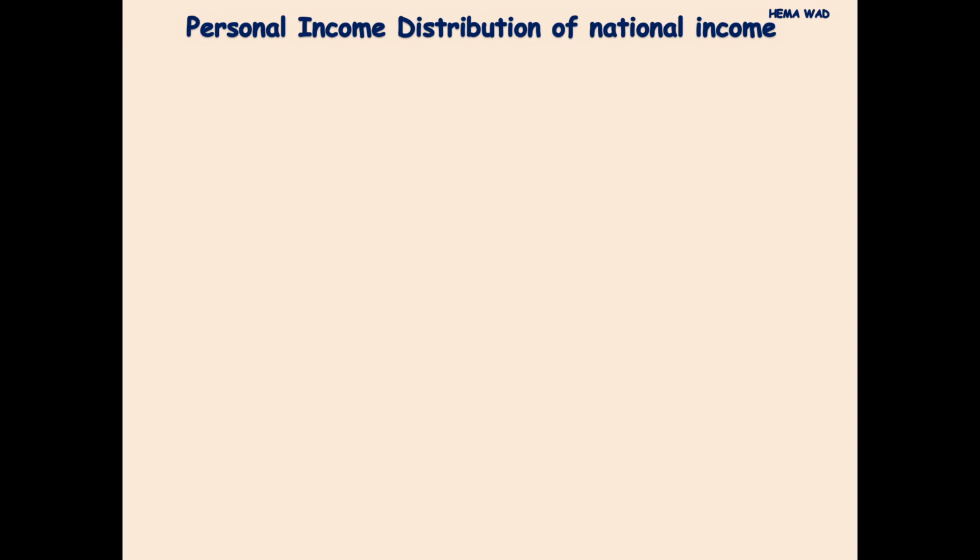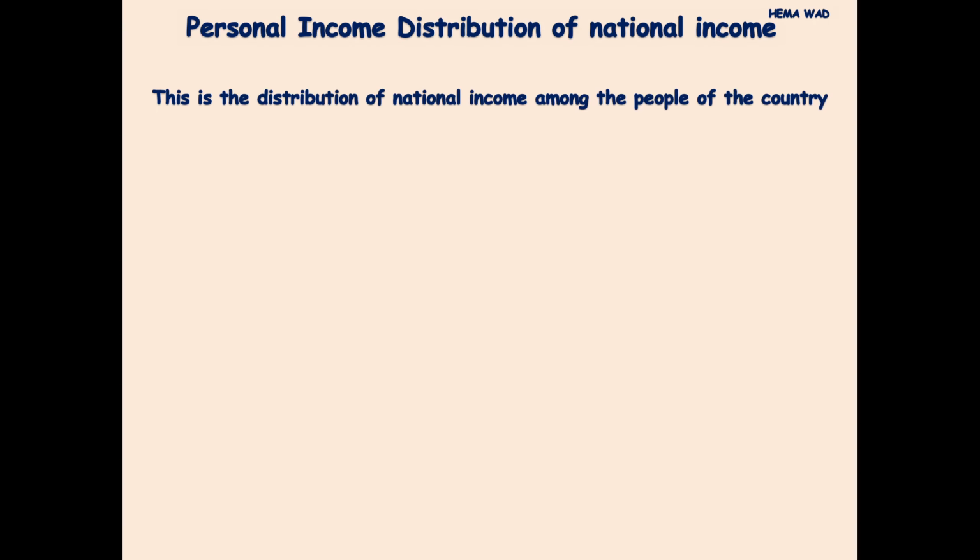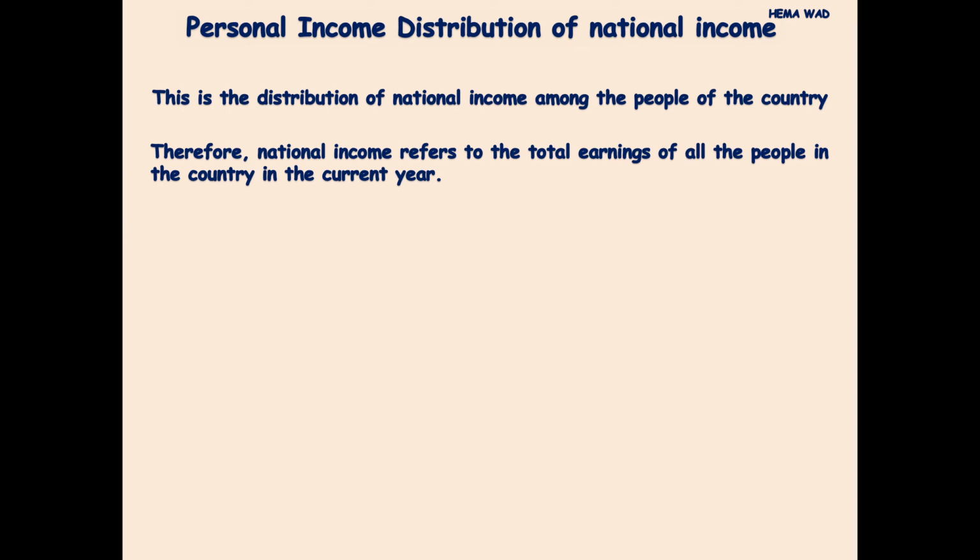Personal income distribution of national income. This is the distribution of national income amongst the people of the country. Therefore, national income refers to the total earnings of all the people in the country in the current year.